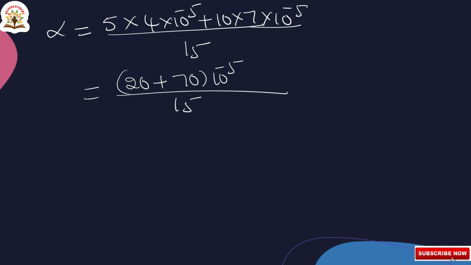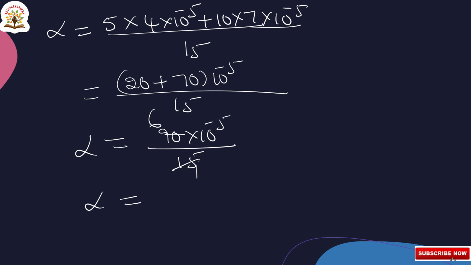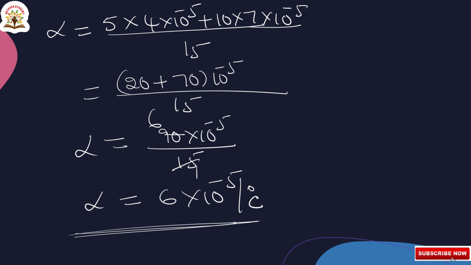So alpha is equal to 90 × 10^-5 by 15. 15 sixes are 90. So finally alpha is equal to 6 × 10^-5 per degree centigrade. This is the effective coefficient of linear expansion.